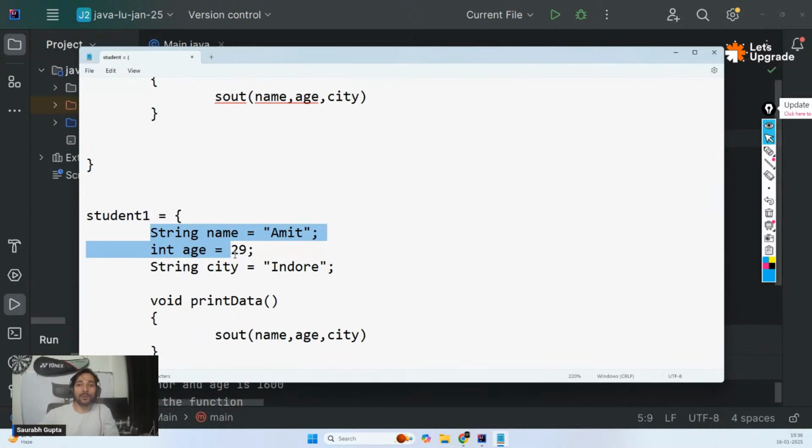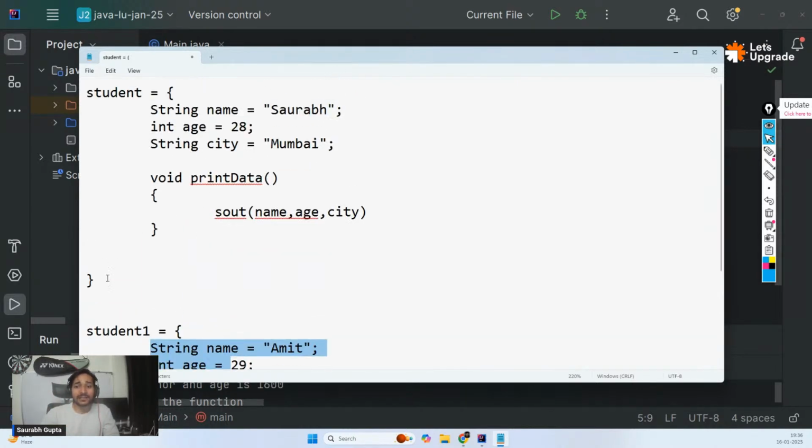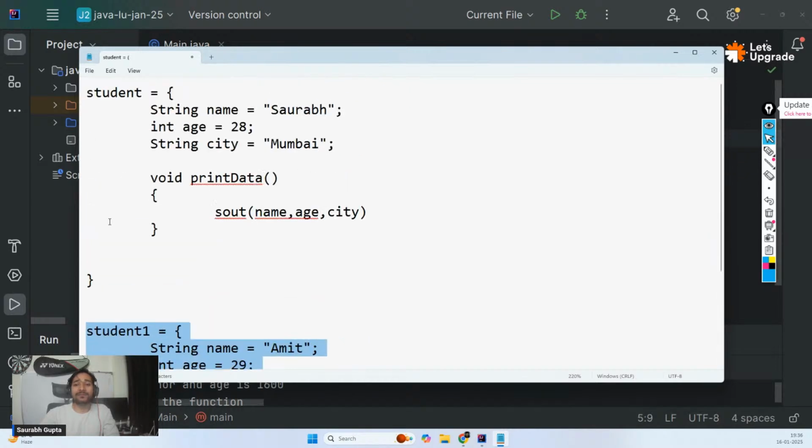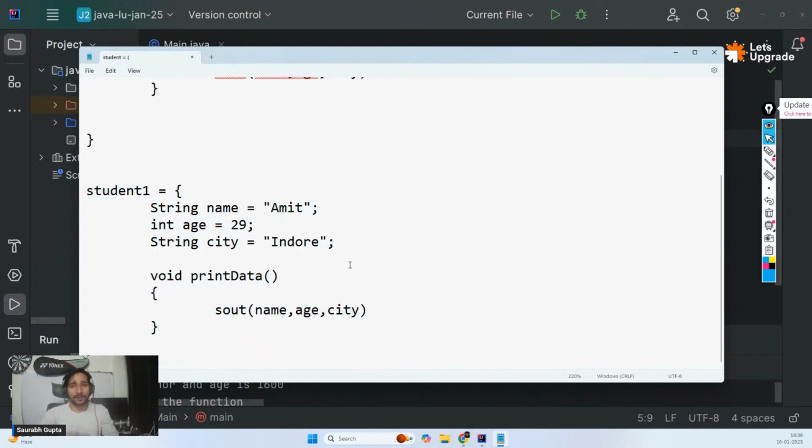But now we have a new problem. And the new problem is the code is getting too large. We are writing the exact same thing multiple times. I am literally writing the exact same thing multiple times, because both of them are the same object.